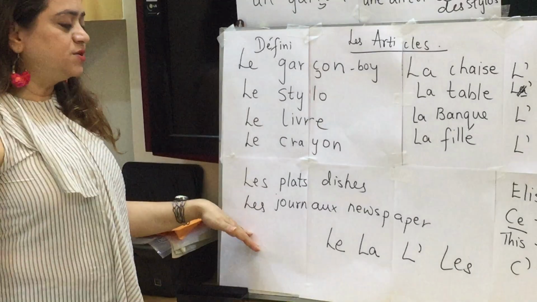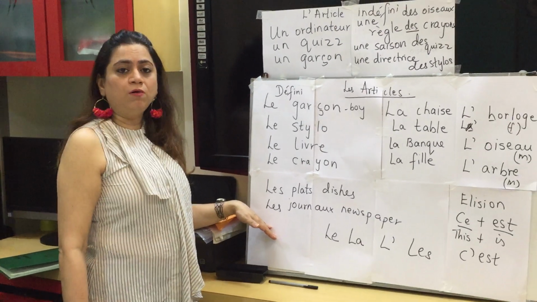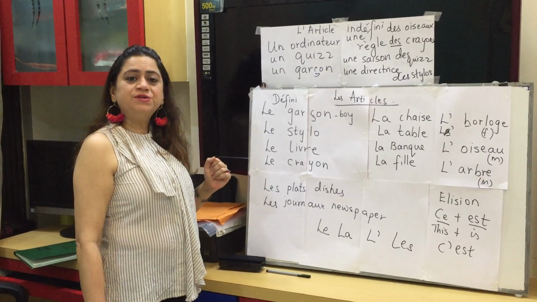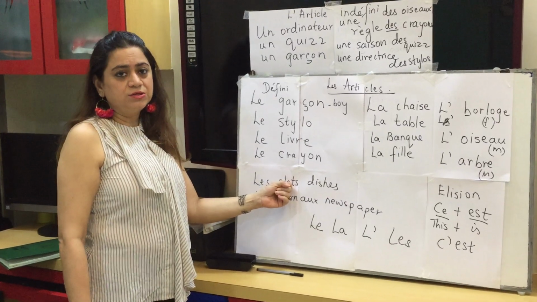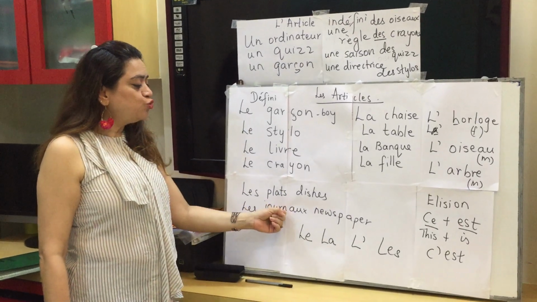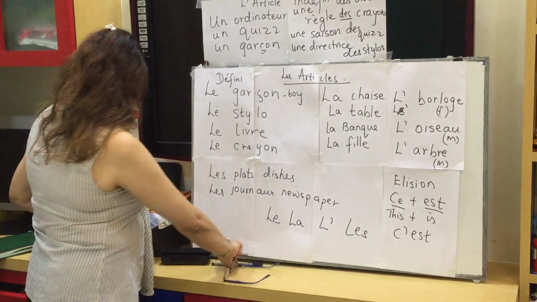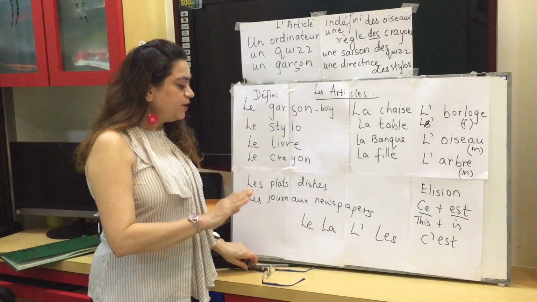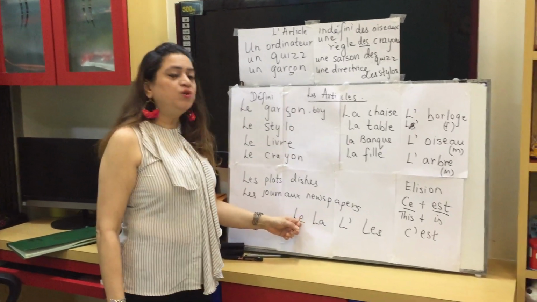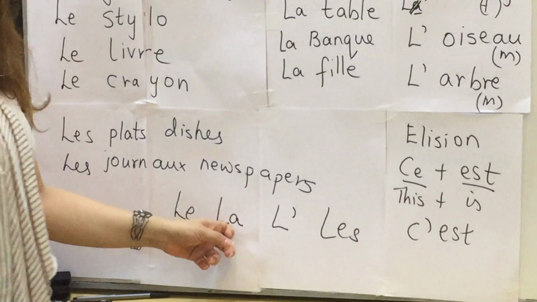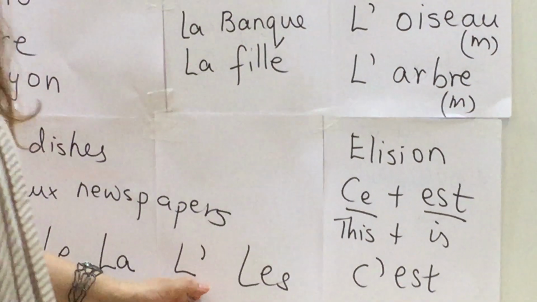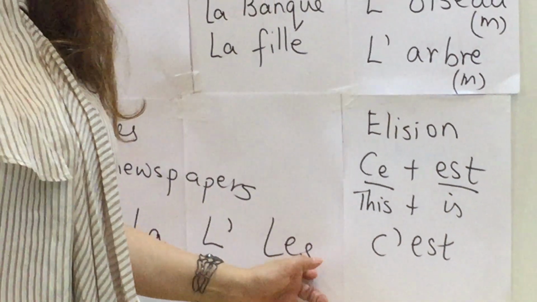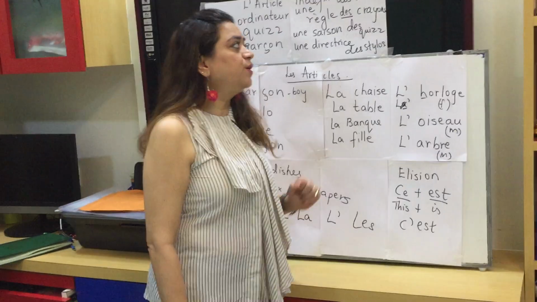The last definite article that we have is for nouns which are plural. If they are plural, then we write les. Let's get into the examples here. Les plats, that's the dishes. Les journaux, that is newspapers. This is plural. So we will summarize all the definite articles. Masculine we put le, feminine we put la. Nouns which begin with a vowel and are singular, we put L apostrophe. All plural nouns we put les, that is the definite article.